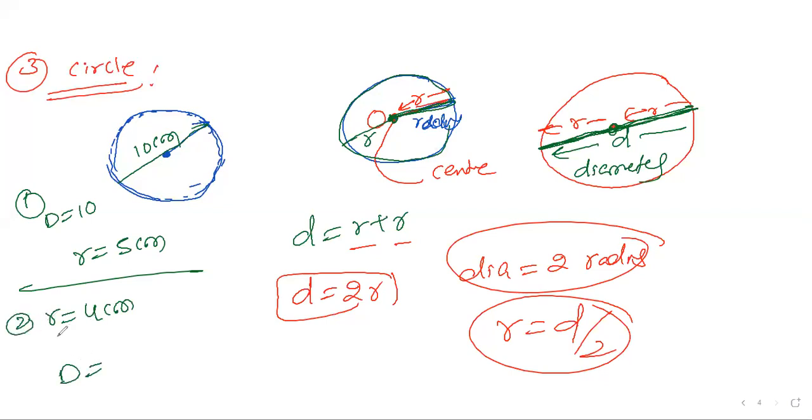Second question, radius is 4 centimeters. What is the diameter? Diameter is 2 times the radius. So 4 plus 4, it is 8 centimeters. So like this you can say. Circle is over. Now, clear?